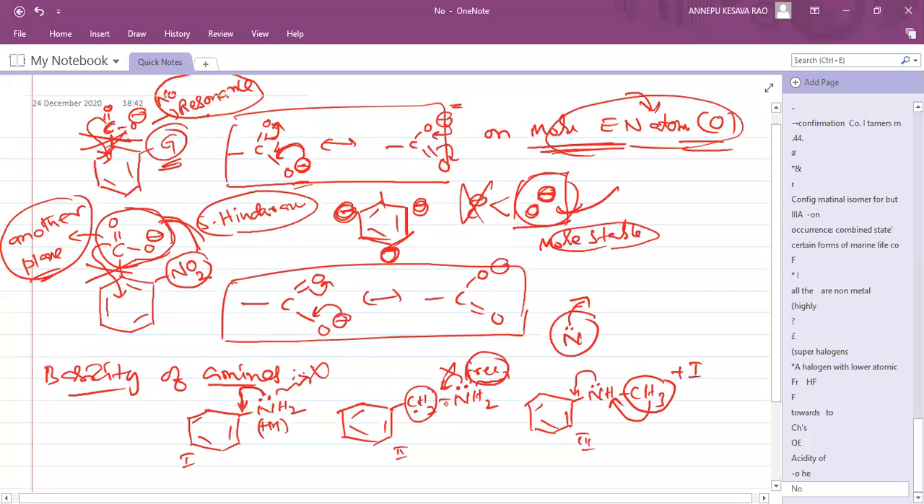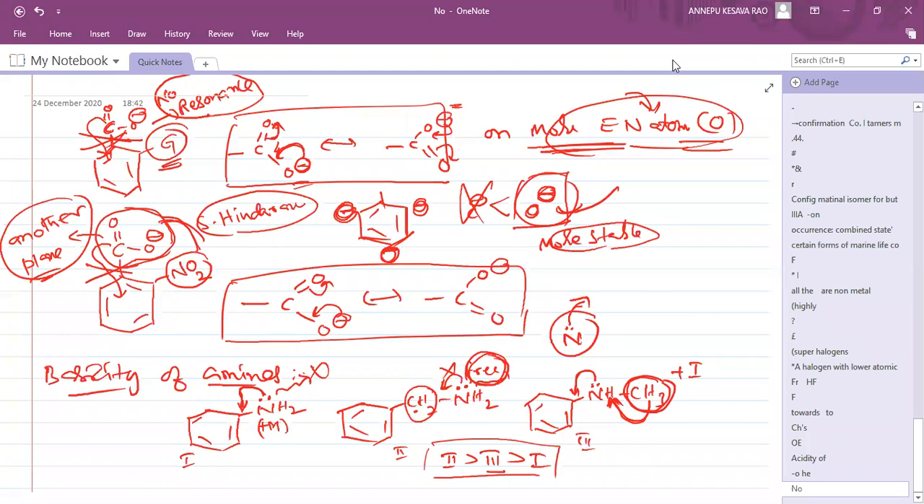There are no conjugate pi bonds available. This is a free lone pair, I told you. So 2 is almost greater than all. Then 3. Why 3 after the 2? Because even though the lone pair is giving to the benzene ring, here a plus I group is there, increasing the density on nitrogen. So 3 is greater. Then the least one is 1. So 2 greater than 3 greater than 1. Very good.